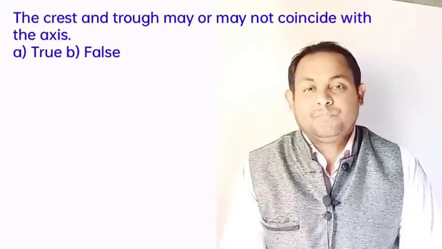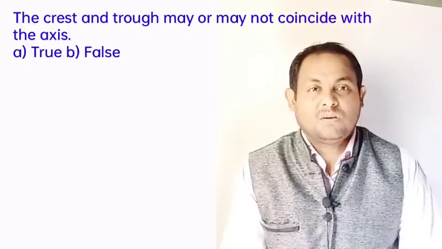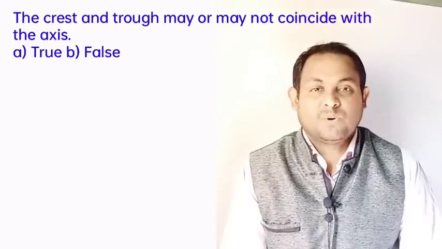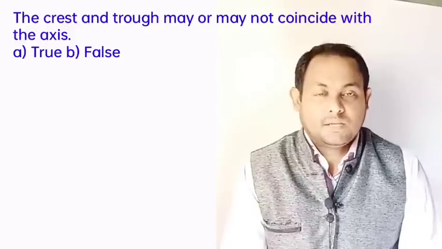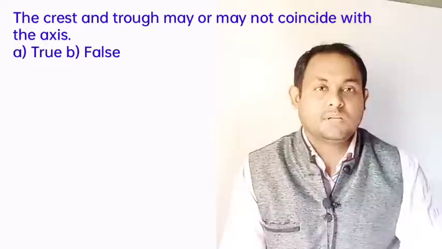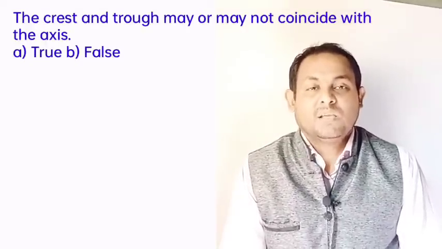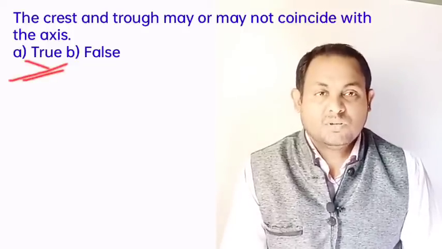And next question: the crest and trough may or may not coincide with the axis, true or false. Basically the line running through the highest points of the upraised fold defines the crest, and similarly the line running through the lower points in the downward fold marks the trough. It is true that the crest and trough may or may not coincide with the axis of the fold. So definitely true. Answer A is the correct answer.